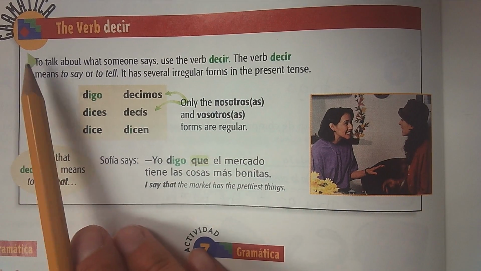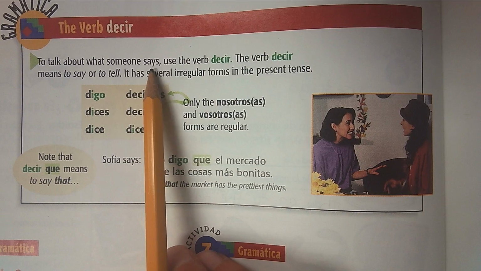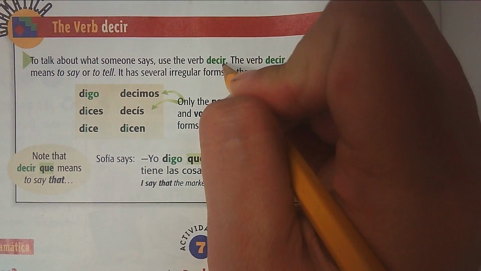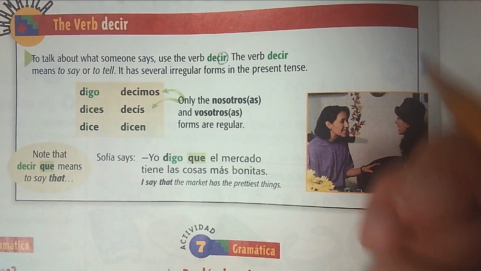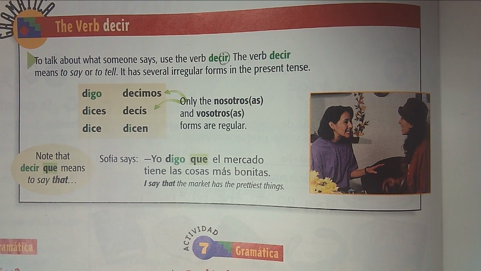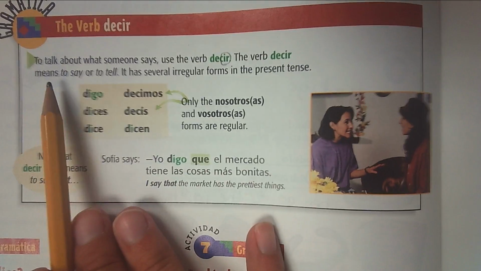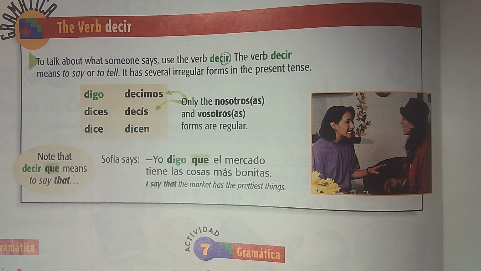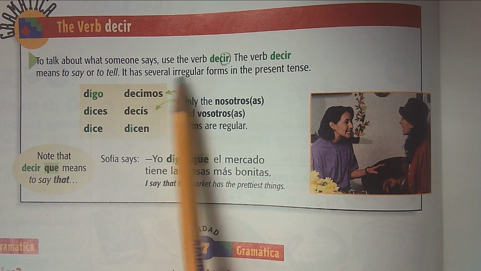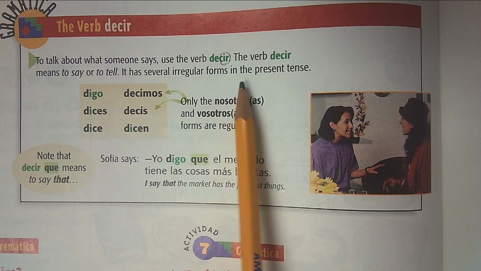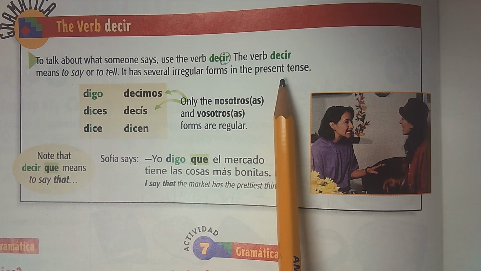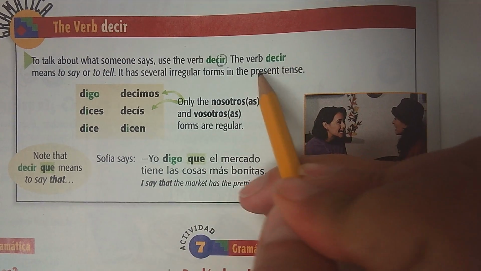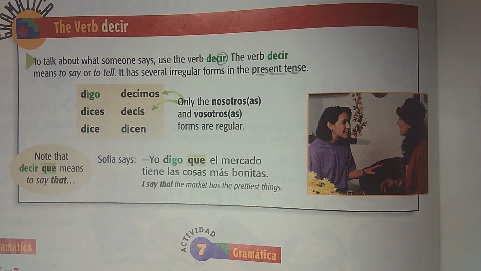So again, to talk about what someone says, use the verb decir. Again, that's in the infinitive, and I can tell because it has that IR ending. We haven't changed that verb. We haven't conjugated yet. The verb decir means to say or to tell. It just depends on the context that you're going to be using it, okay? It has several irregular forms in the present tense. So right now we're just focusing on the present. We're not using past, future, none of that. In Spanish 1, only worry about the present tense of the verbs, okay?